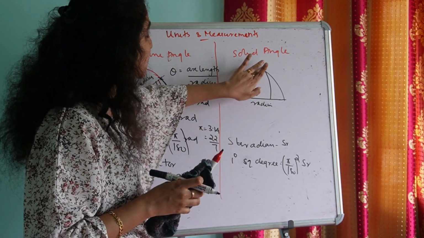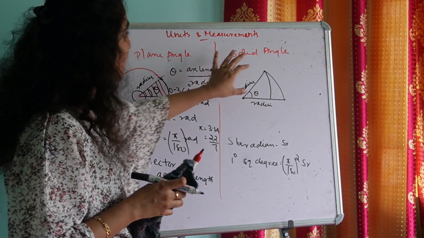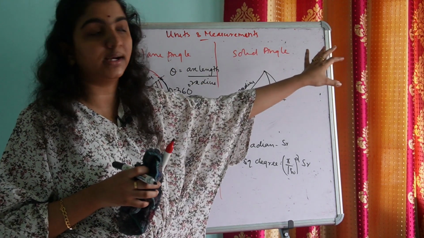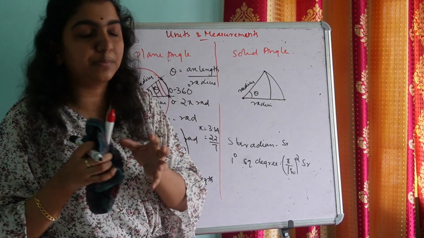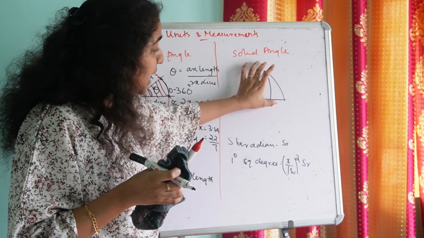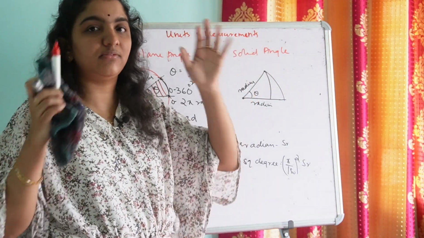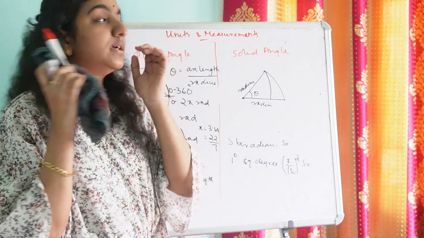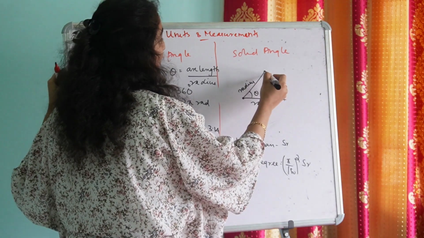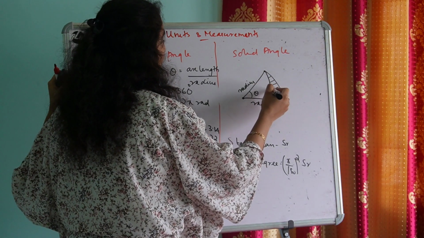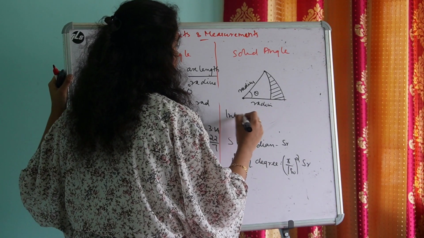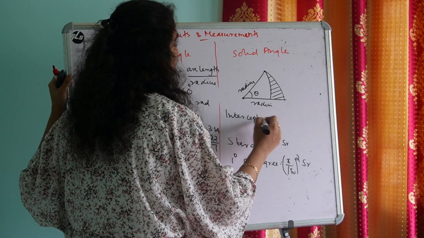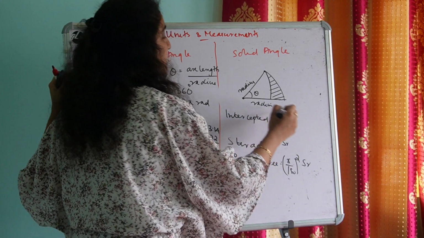Since this angle is formed in a three-dimensional space, we get a portion of the surface, isn't it? And the area of this portion is known as intercepted area. The area of the shaded portion is known as intercepted area.